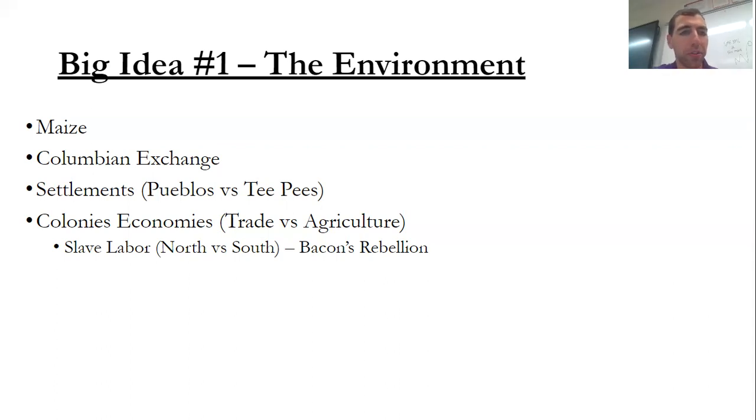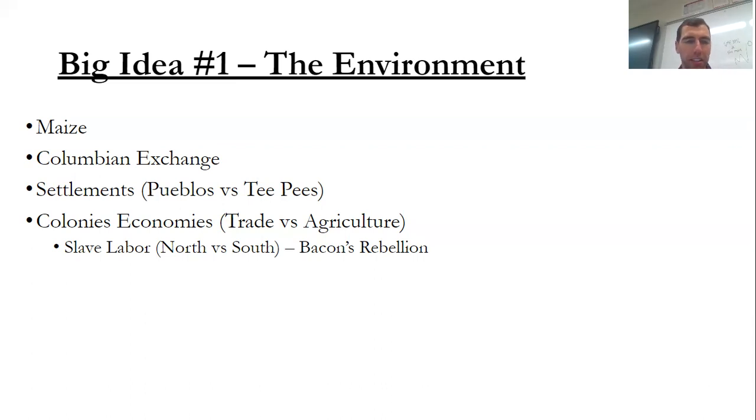A couple more examples of settlements being influenced by their environment. You have Pueblo Native Americans. They lived in the southwestern part of the United States where it's really, really hot. Because of that, they built their houses into rock to try to cool them off. Whereas the Midwestern Native Americans, the Great Plains, traveled to hunt the buffalo. Since they were hunting the buffalo, they needed a more mobile home, and their mobile homes were teepees, very lightweight tents that could be set up and torn down very quickly. So both of these areas were influenced by their environment.